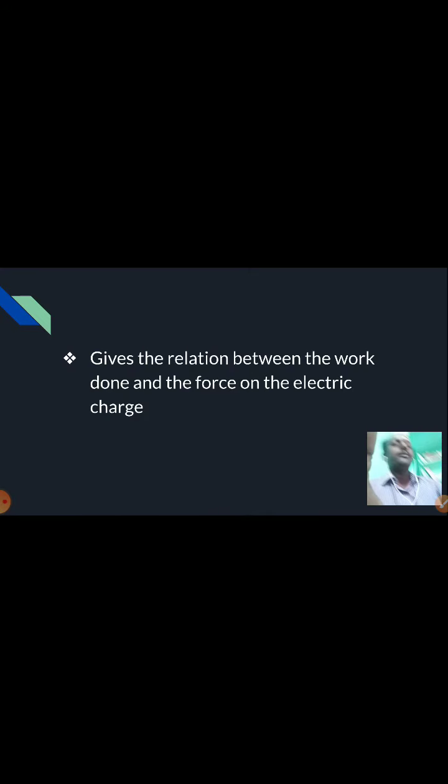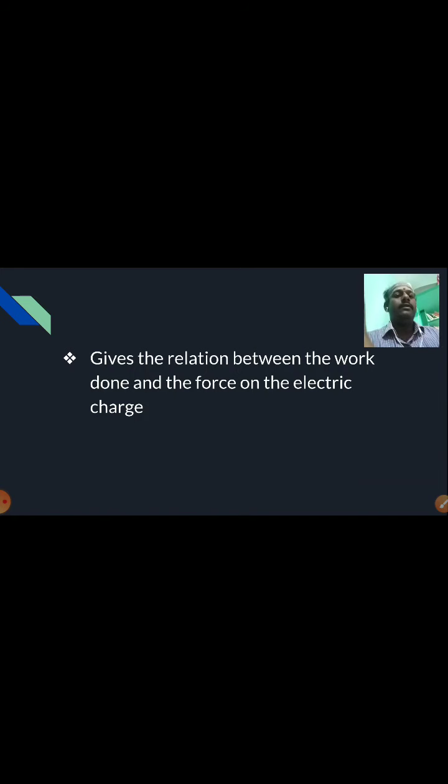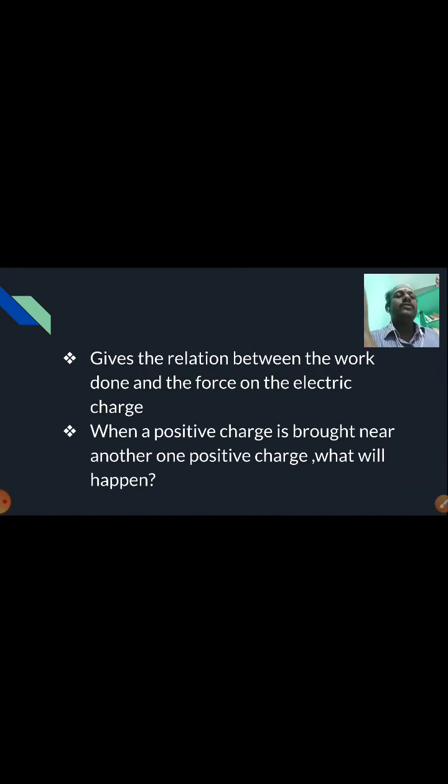So the electrostatic potential energy will give me the relation between the work done and the force on the electric charge. When a positive charge is brought near another positive charge, what will happen? This is what I told you in this example.